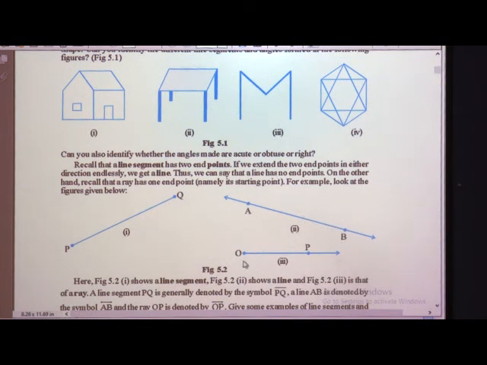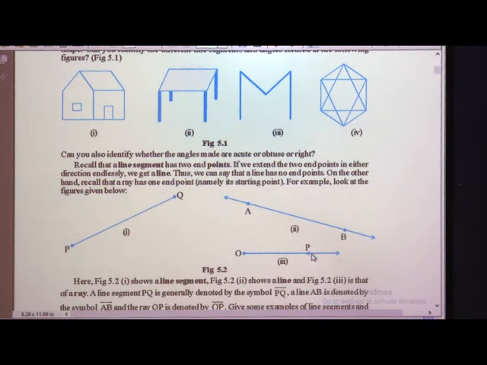What is a ray? It has one end point and extends to any length from the other end. So, PQ is a line segment, AB is a line and OP is a ray.